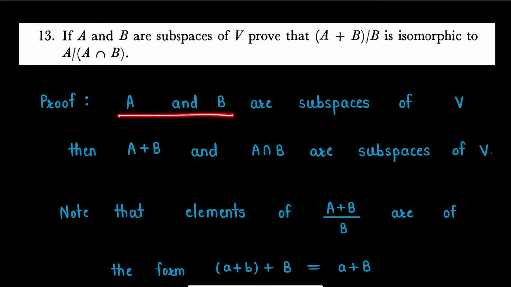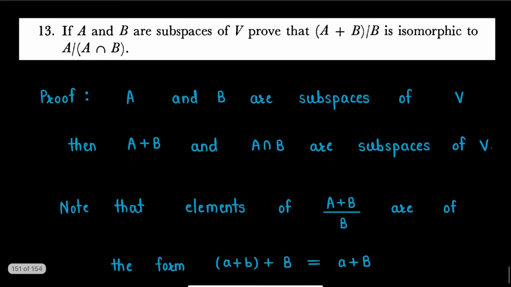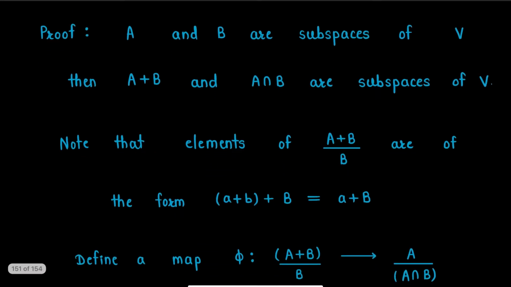Here A and B are subspaces of vector space V. Then A+B and A∩B are also subspaces of vector space V. We have proved this result in our earlier videos. Now note that the elements of the quotient space (A+B)/B are of the form a+b+B. Now as a is a vector from subspace A and b is a vector from subspace B, this b will get absorbed in B, so this coset will be equal to just a+B.